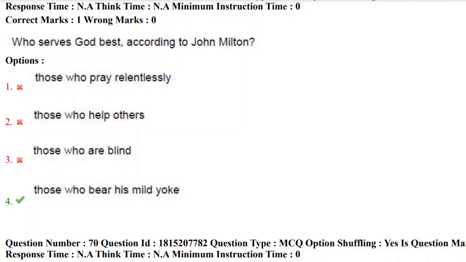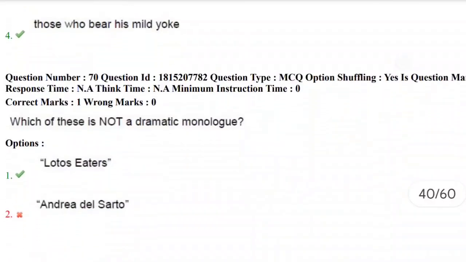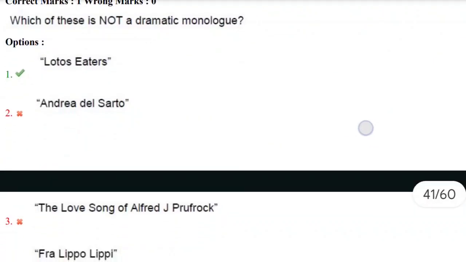Those who bear his mild yoke serves God best. And the correct answer here is the fourth option. Let's move towards the 70th question.